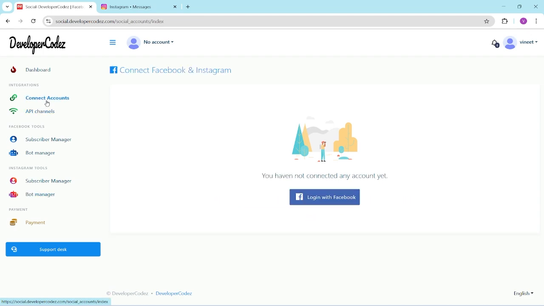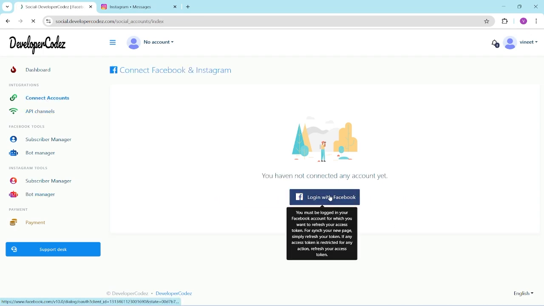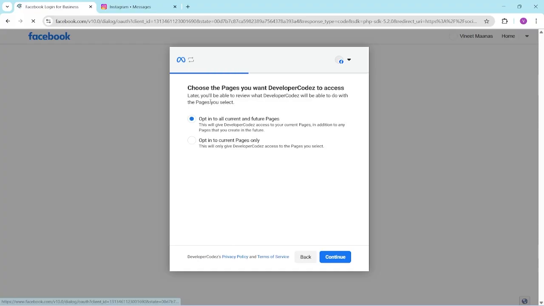Before this we'll go and log in with Facebook. It will sync the account and show which account we should use for the bot manager. This is the page you want to access, developer CodeZ.